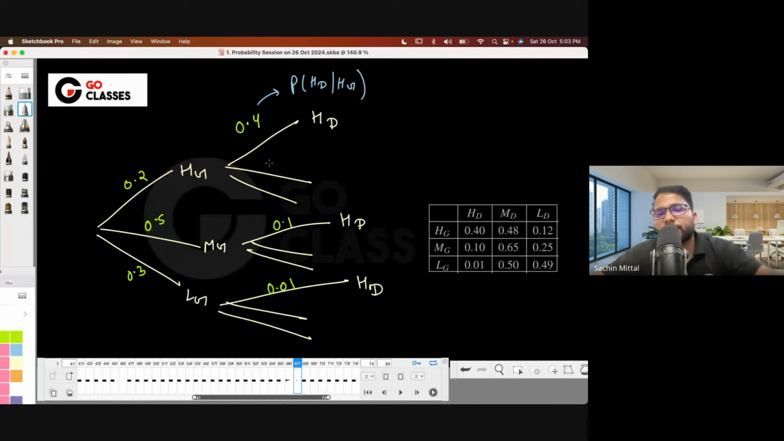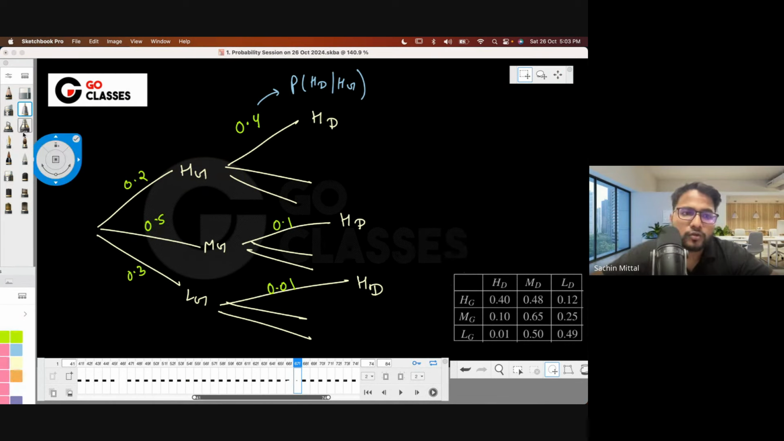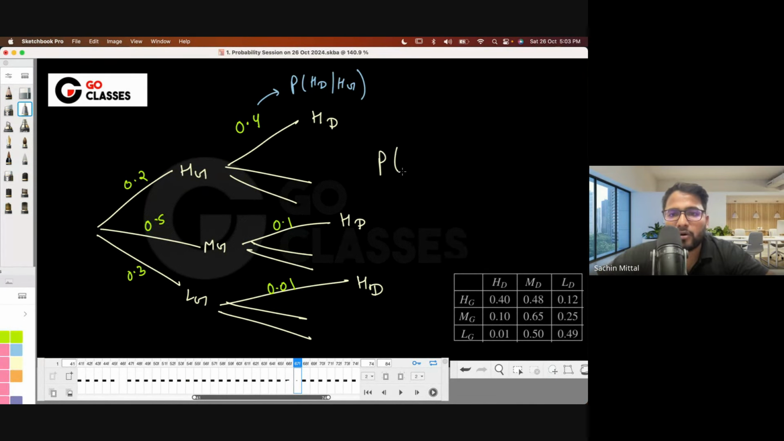What they are asking about is the reverse probability. The reverse probability is found using Bayes' theorem. I will tell you how this works. They are asking what is the probability that Guwahati has a high temperature, given that Delhi has a high temperature. So what is this probability? This will be the probability of Hg intersection Hd divided by the probability of Hd.